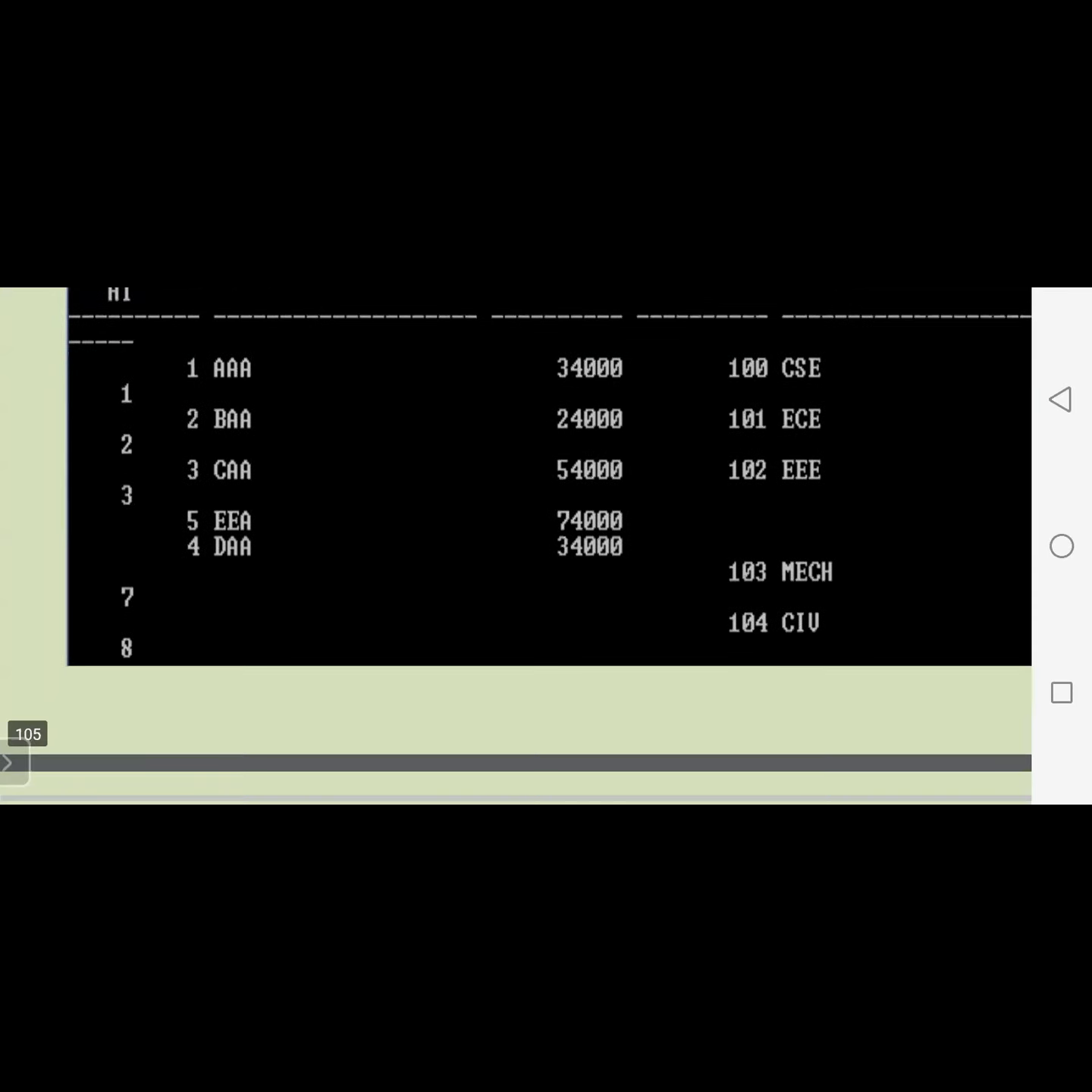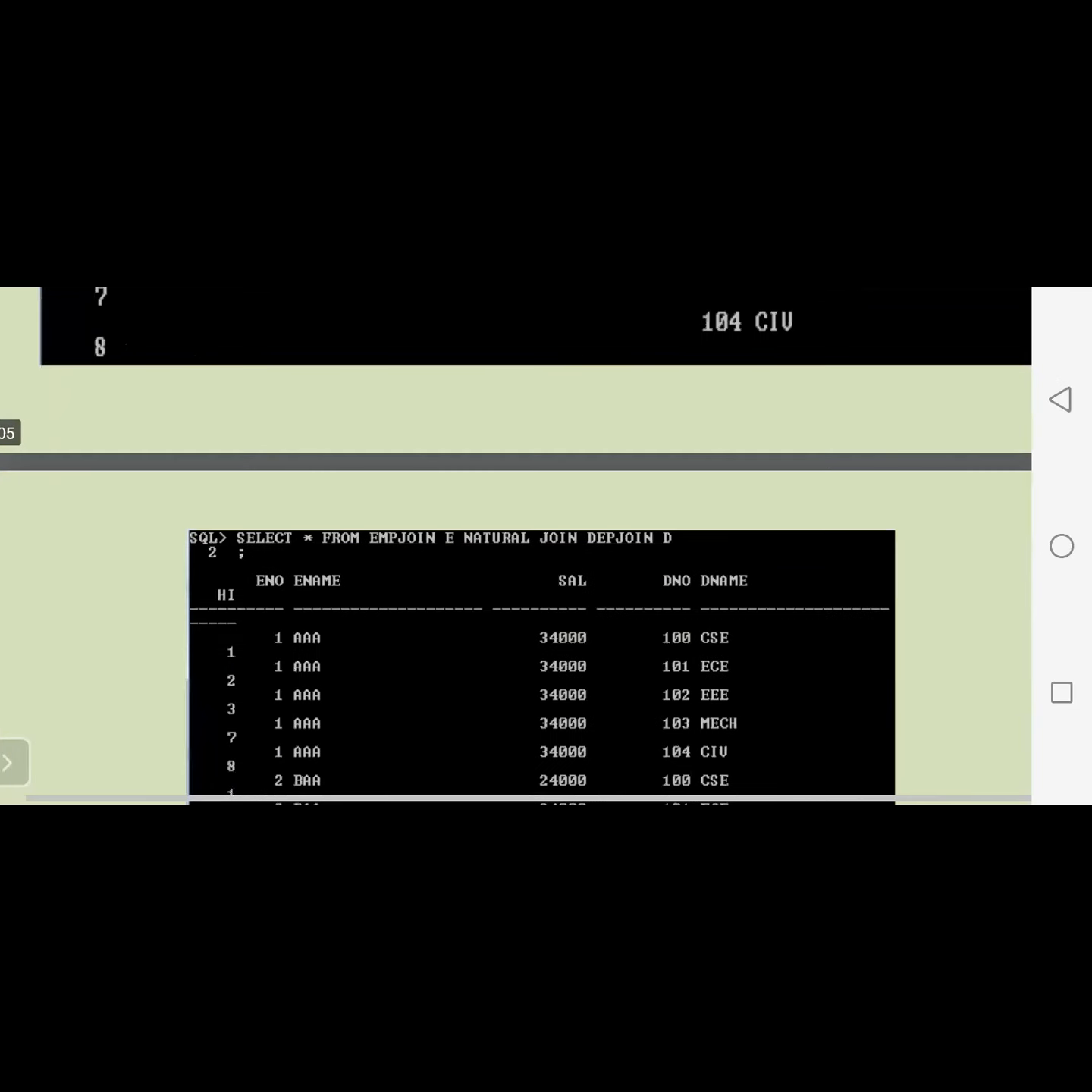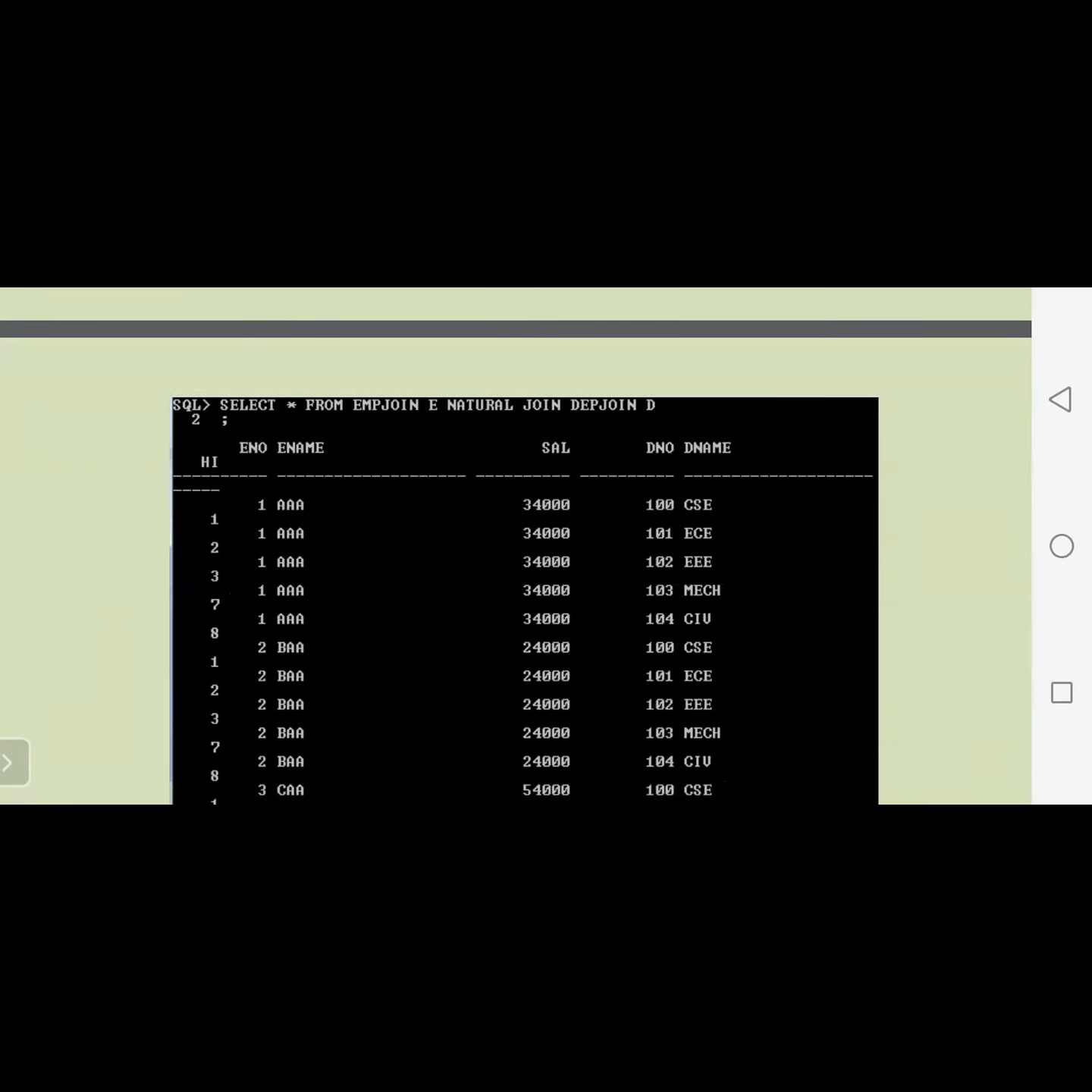Okay. So now we try to discuss the natural join. Natural join means nothing but, this also appears the same as a cross join. That means here we need not mention any type of conditions. Okay, simply join. That's it. Select star from EMP join E, natural join, DEP join D. Then we need not specify where E dot E number equal to D dot high. In this type we need not mention any conditions.